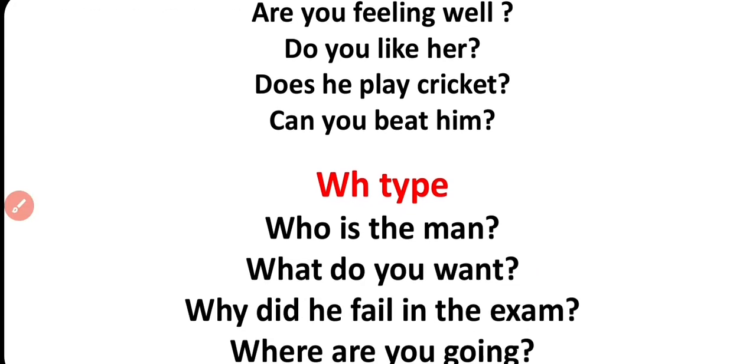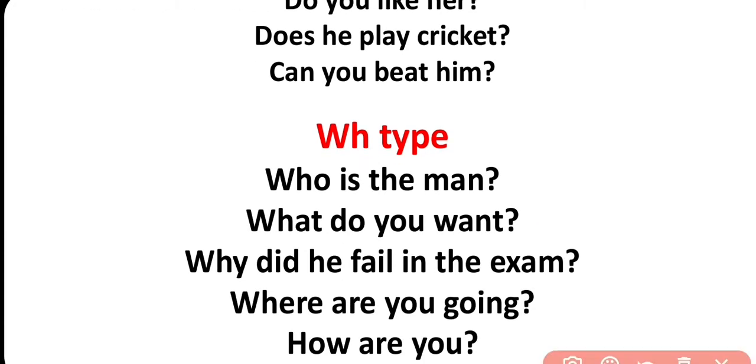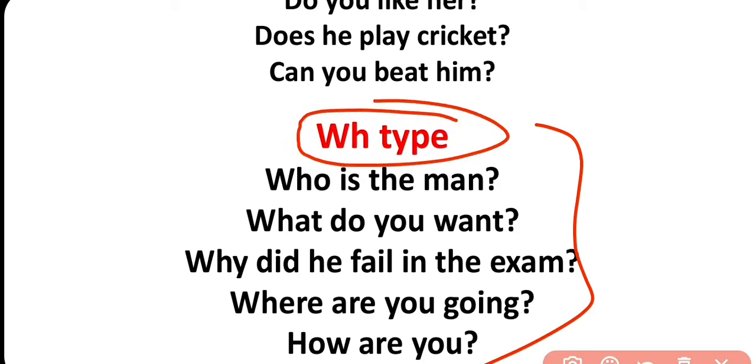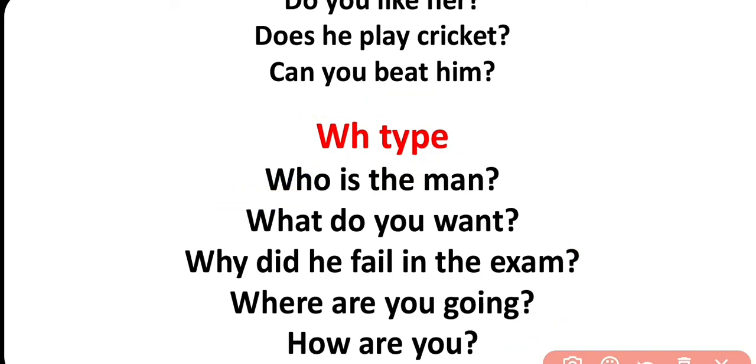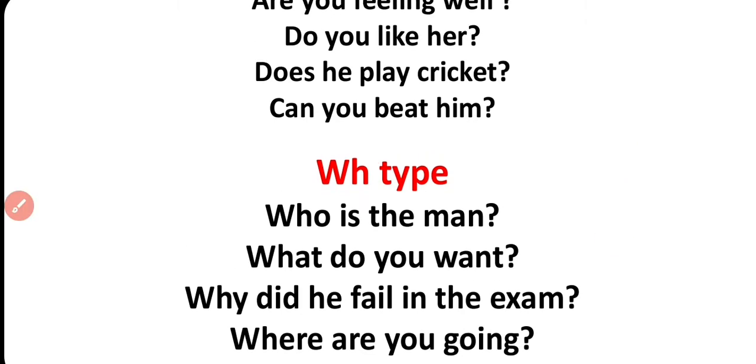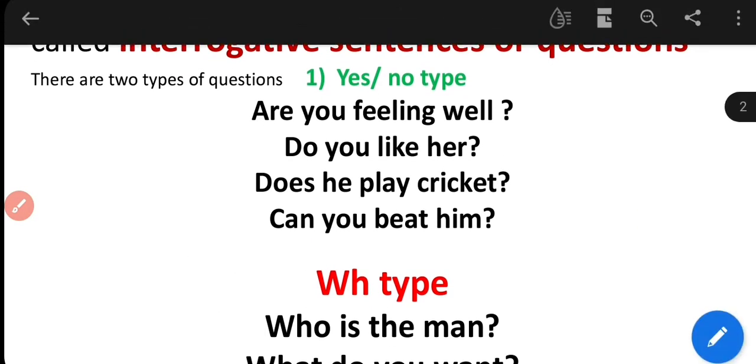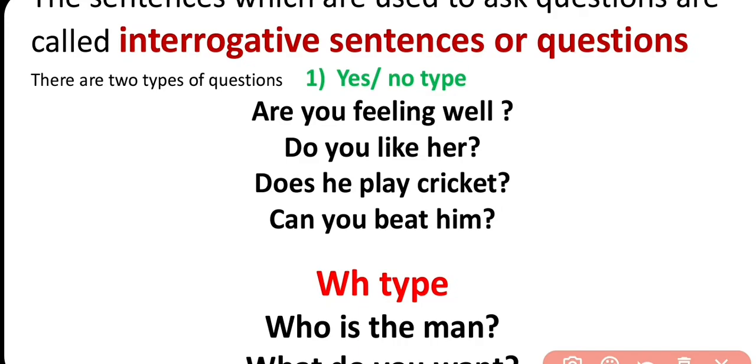But take a look at these sentences. These are called WH type questions where all the WH words are used to make questions. Here in these sentences, auxiliary verbs like do, does, can are used.